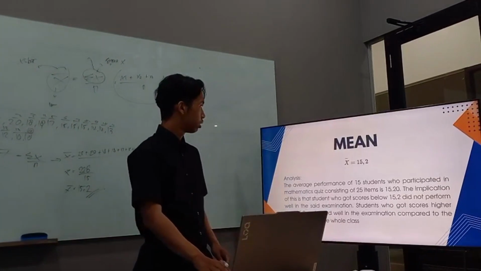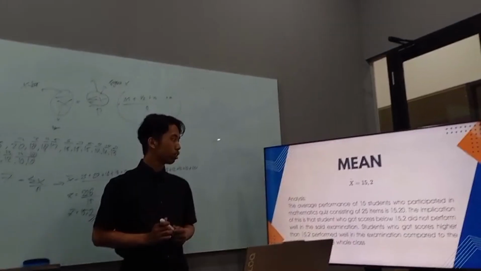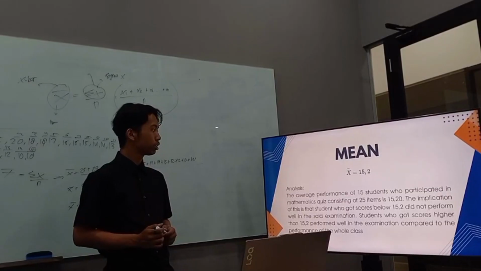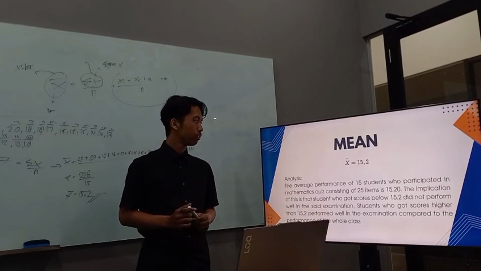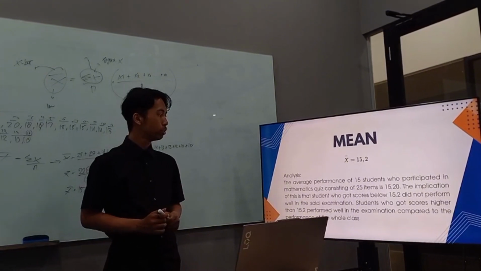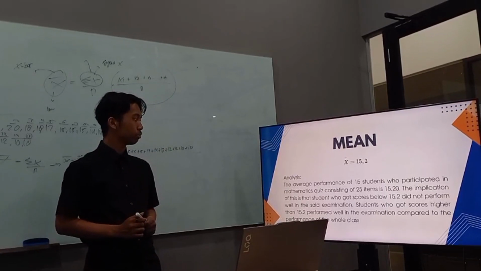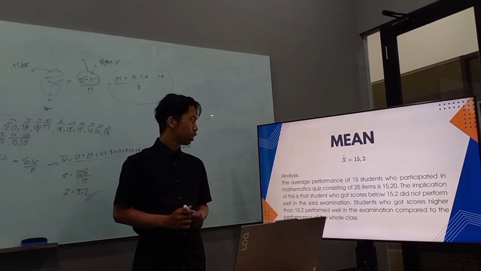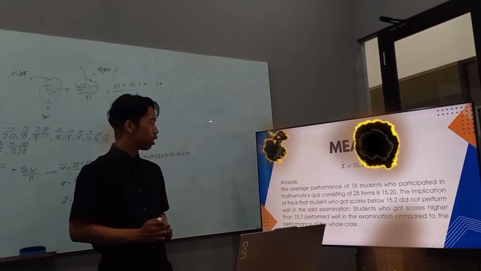This is for the main analysis. The average performance of 15 students who participated in the mathematics quiz consisting of 25 items is 15. The implication of this is that students who got scores below 15 did not perform well in the examination. Students who got scores higher than 15 performed well in the examination compared to the performance of the whole class.